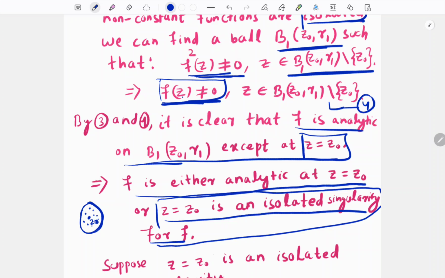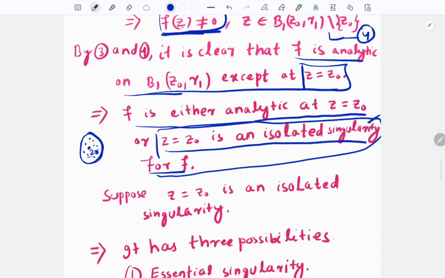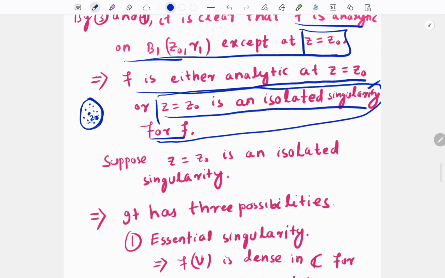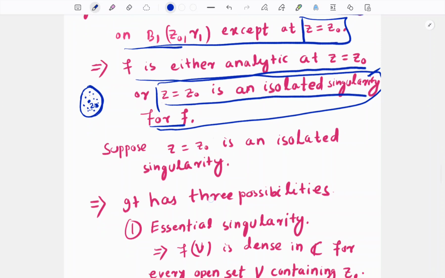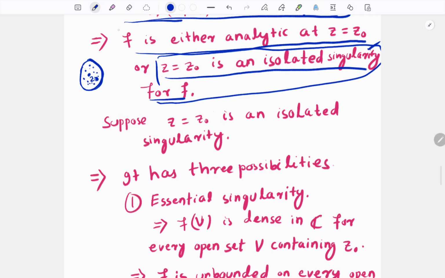So therefore this point z0 can be an isolated singularity. If it is a singular point, then it is an isolated singular point, because at every other point around it, it is analytic. So it can be either an isolated singularity or analytic. If it is analytic, then we are done. But if it is not analytic, meaning it is an isolated singularity, then we have to check how it can be analytic at the point z is equal to z0. If it is analytic, then we are done, so we are not considering this case. So therefore we are taking that z is equal to z0 is an isolated singularity, because, as I have told, around every point on this ball it is analytic.